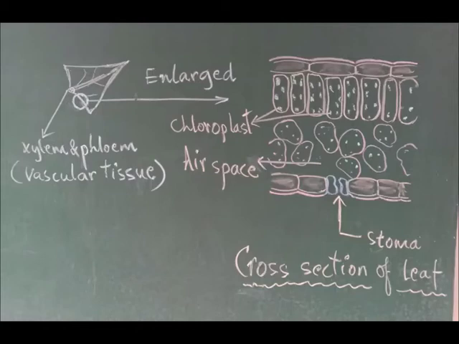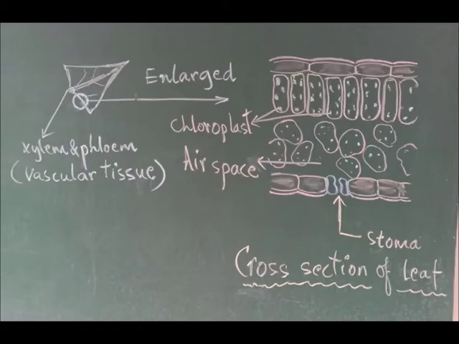So through this stoma, exchange of gases occurs. In the equation you are seeing carbon dioxide is one of the raw materials needed for the process, is it not? So that carbon dioxide is entering the photosynthetic zone through the stomata.